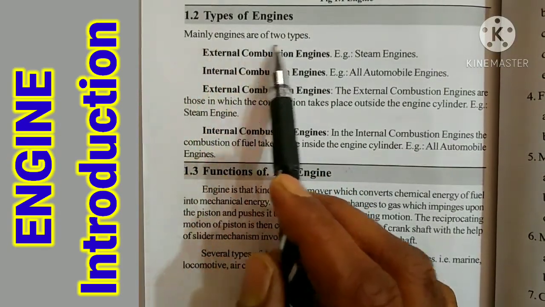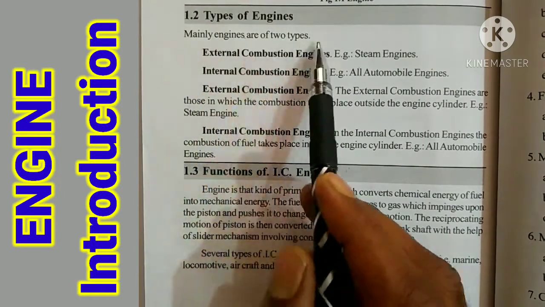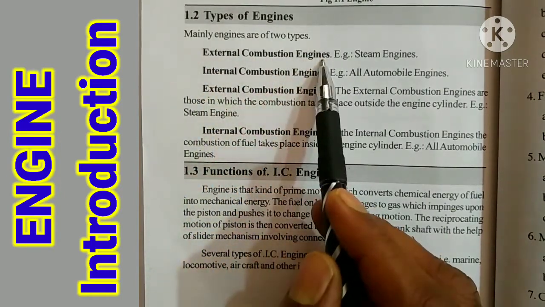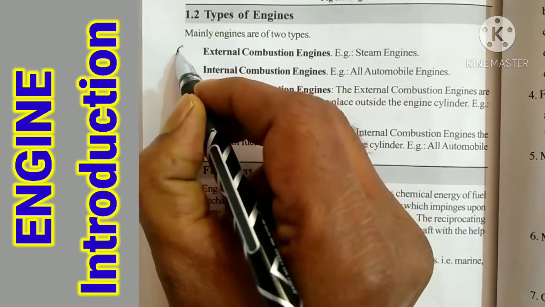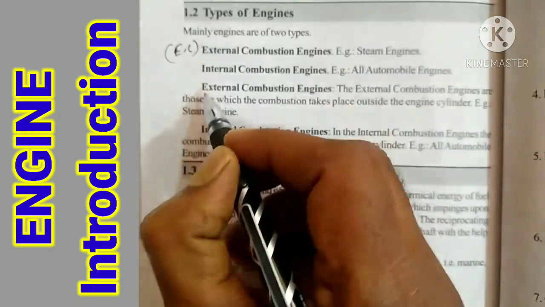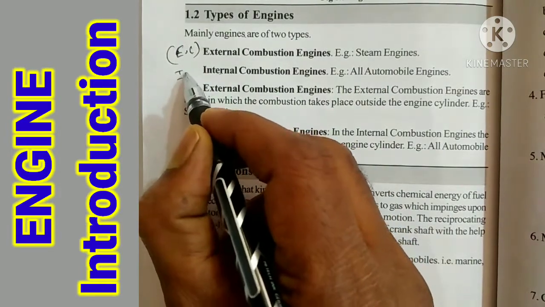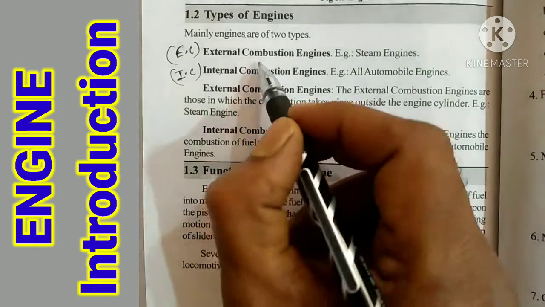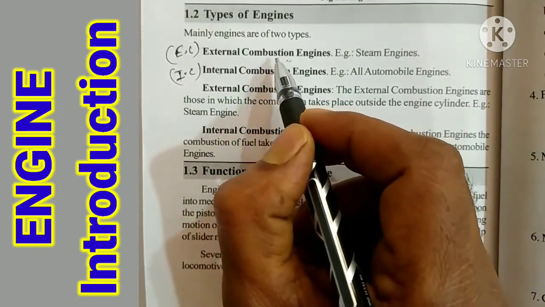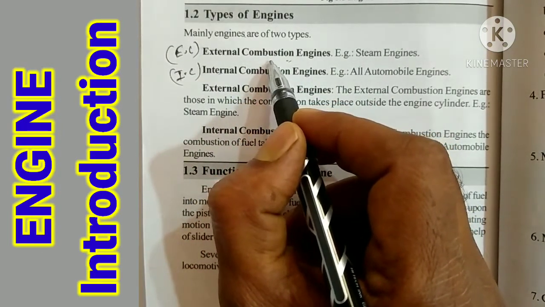Now, types of engines. Engines are mainly of two types: the external combustion engine, also called the EC engine, and the internal combustion engine, the IC engine. What is combustion? Combustion means burning of the fuel.